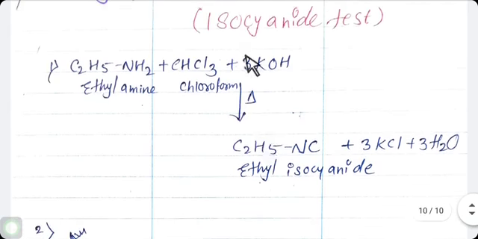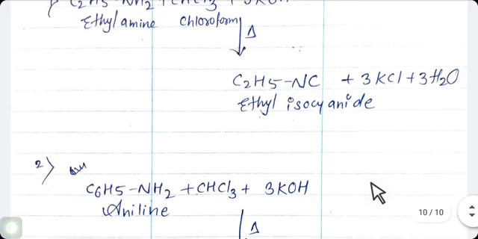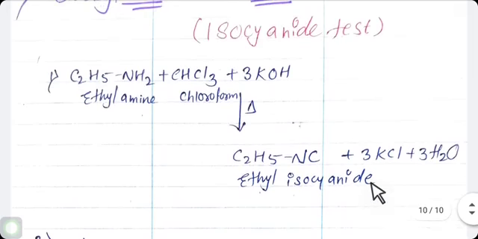These 3 hydrogen plus 2 hydrogen plus 1 hydrogen, a total of 6 hydrogen, react with 3 oxygen and form 3H2O. So as per the procedure, the reaction is completed.